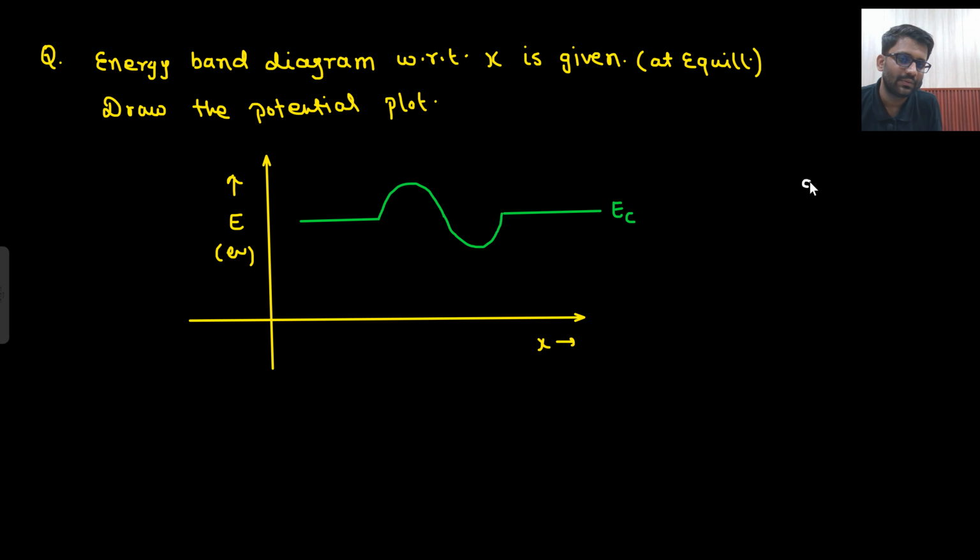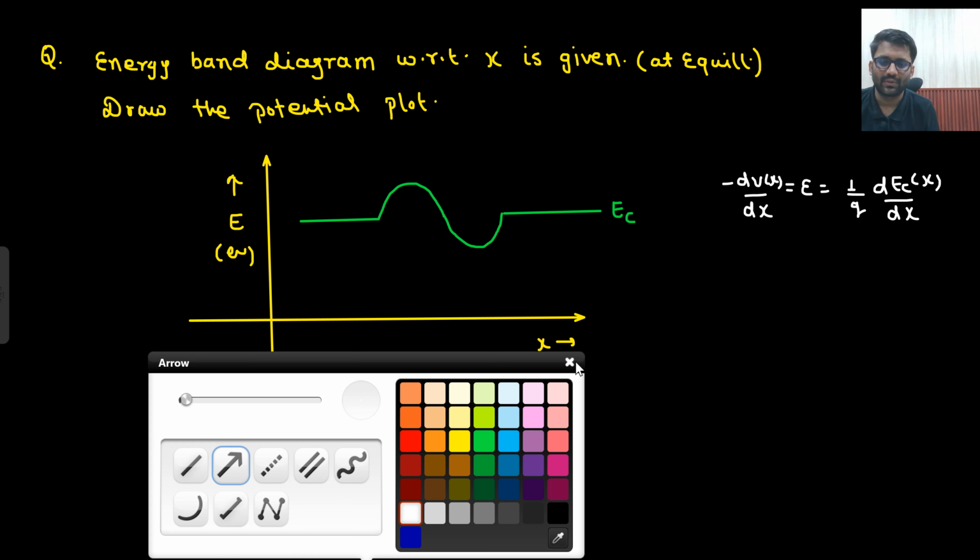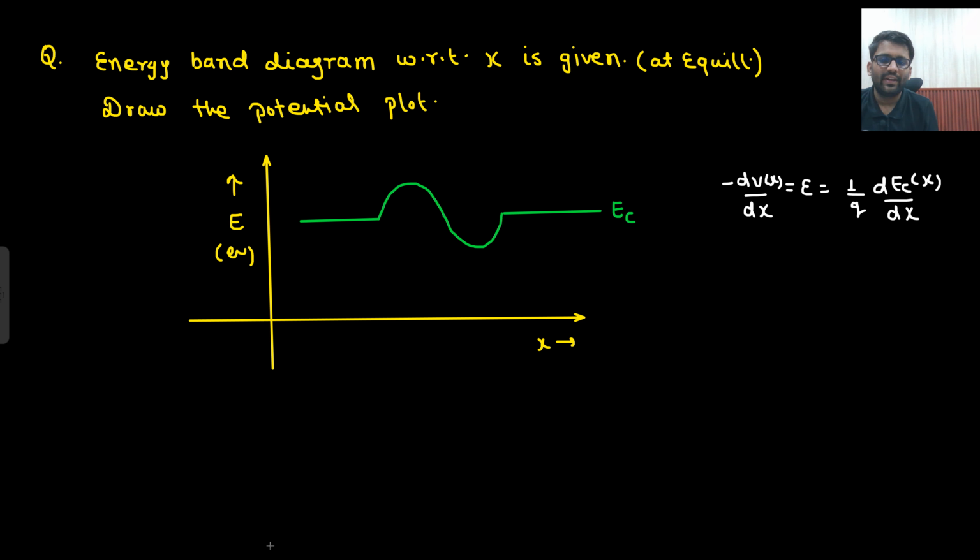Electric field is equal to 1 by q dEc by dx, and this electric field is equal to minus dV by dx, minus dVx by dx, and this is also with respect to x. Electric field will also be a function of x only, so that you can understand. But let's draw. Now only the conduction band is drawn.